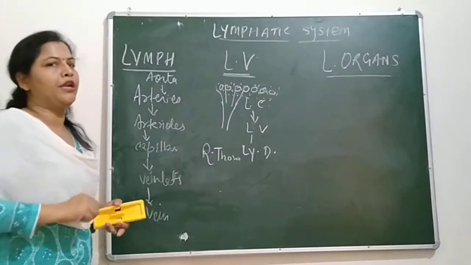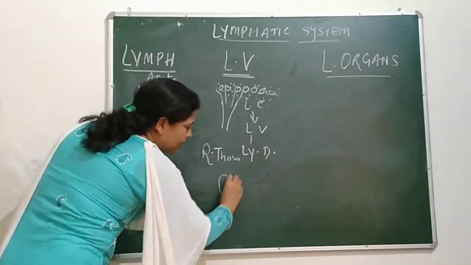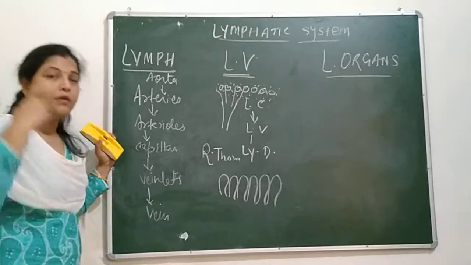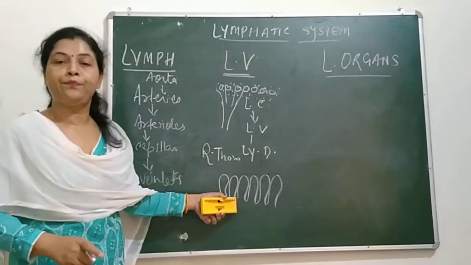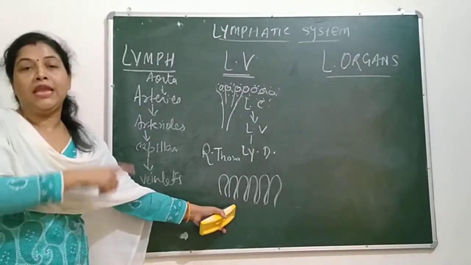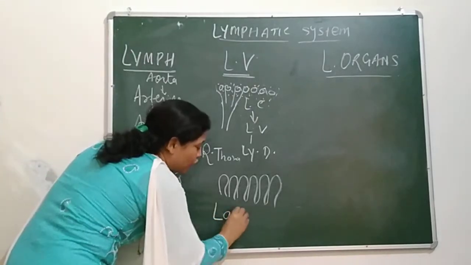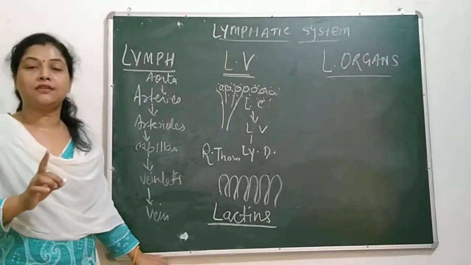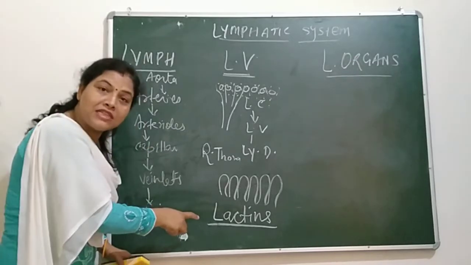There is a very important function of these lymphatic vessels. Do you remember villi? What do these villi do? They absorb digested liquid food in them. You know, here lymph vessels are also found. In these villi, lymph vessels are also found. Those lymph vessels are called lacteals. What are those lymph vessels called? Lacteals. What is the function of these lacteals?